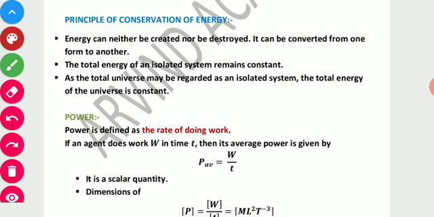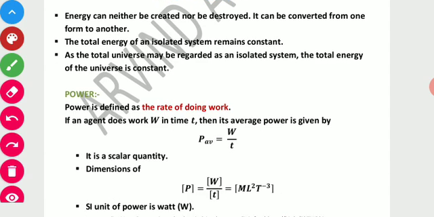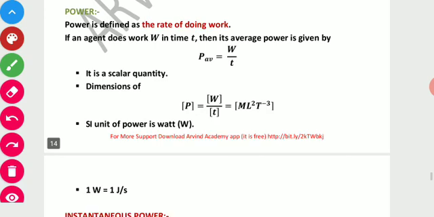The second point is that the total energy of an isolated system remains constant. What is an isolated system? The system which is isolated from its environment, so that it cannot transfer anything, not mass, not energy, to its environment. Third point, as the total universe may be regarded as an isolated system, the total energy of the universe is constant.